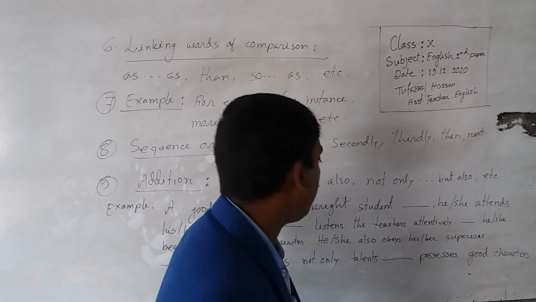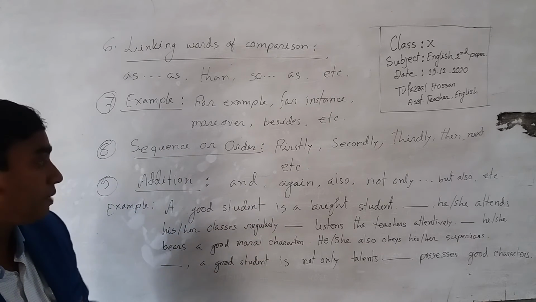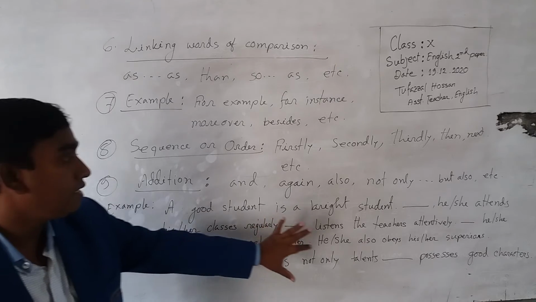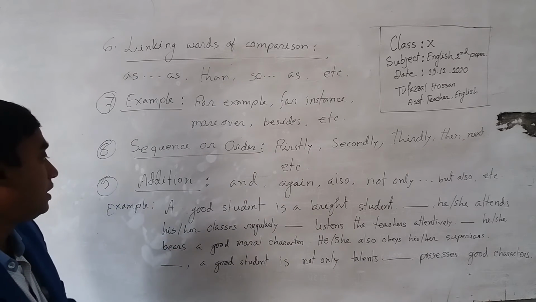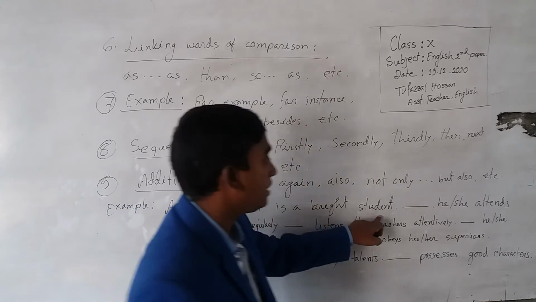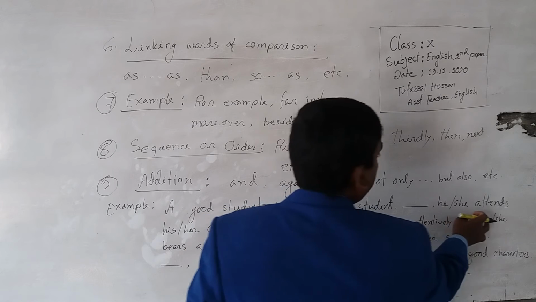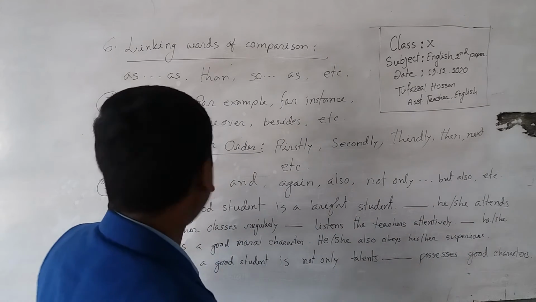Dear students, at first you have to understand the meaning of the paragraph. Then you can understand which are the linking words. Then you have to select before you discuss it. A good student is a bright student. Dash, he or she attends his or her classes regularly.